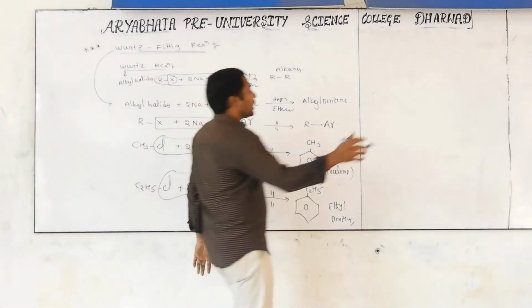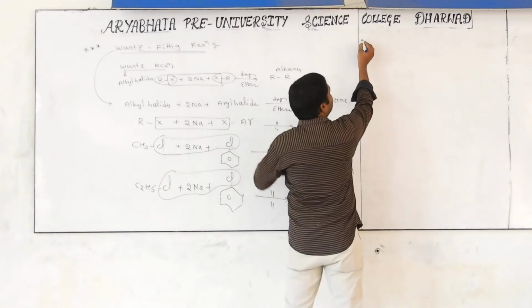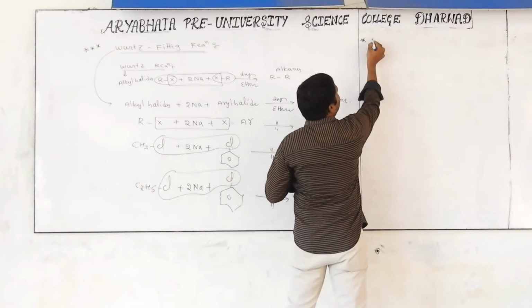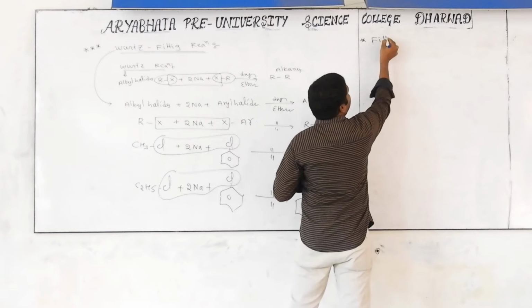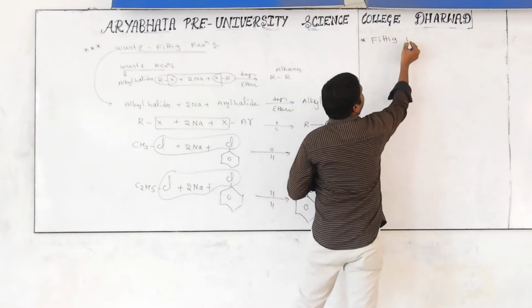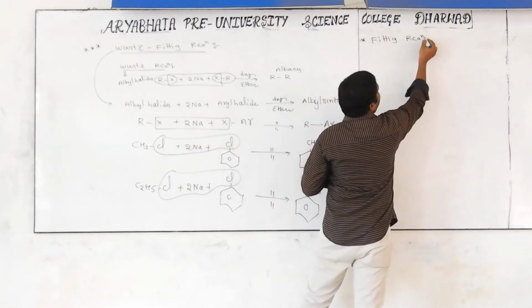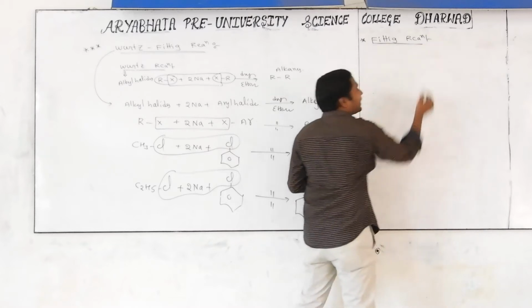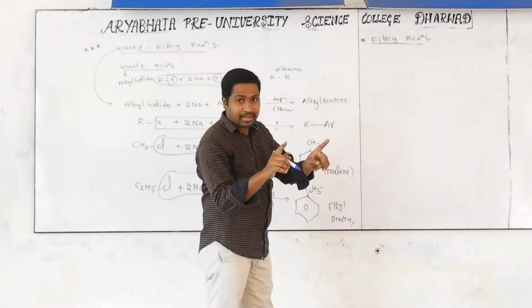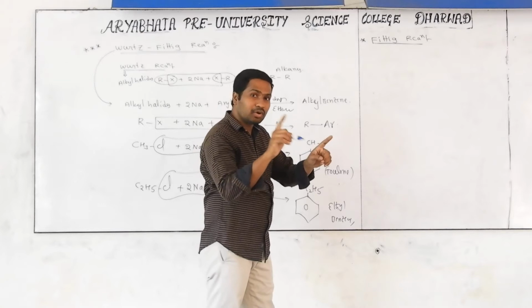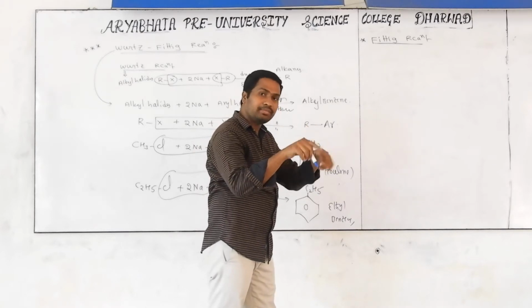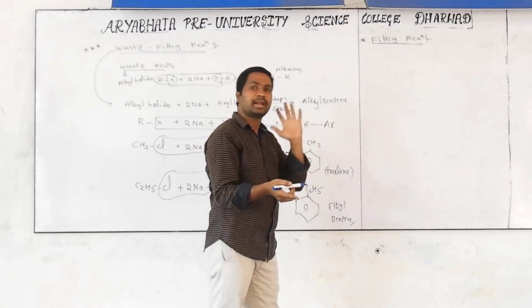Just we have one more thing related to this one. It is nothing but the purely Fittig reaction. I think you will get an idea. Wurtz is purely alkyl halide. Wurtz-Fittig is one alkyl halide, one aryl halide. Fittig means what? Purely aryl halide.